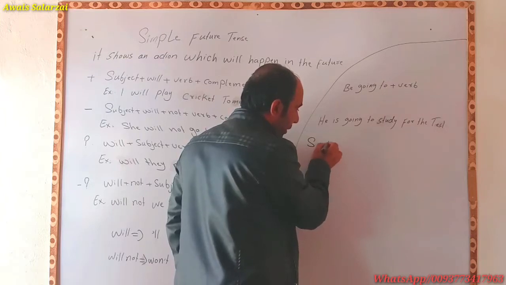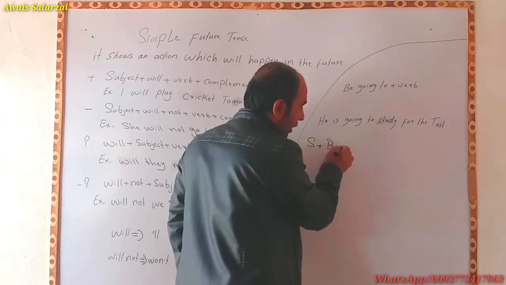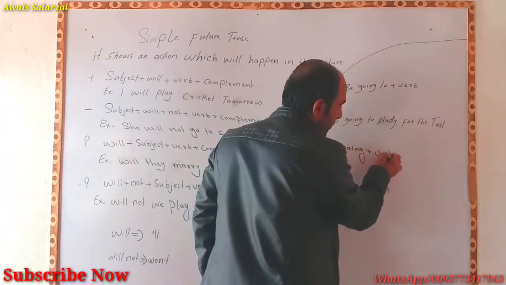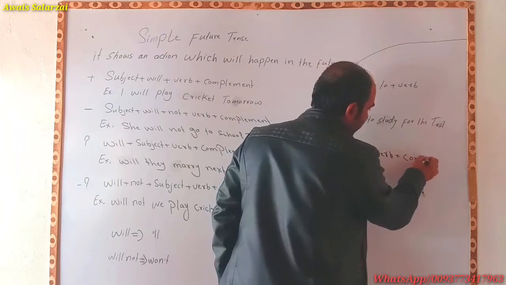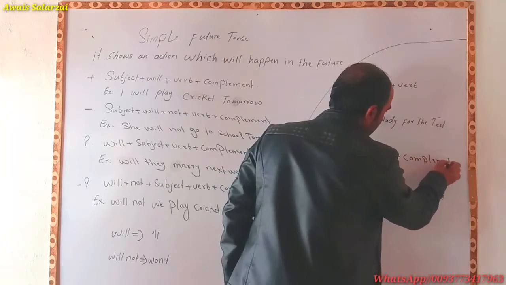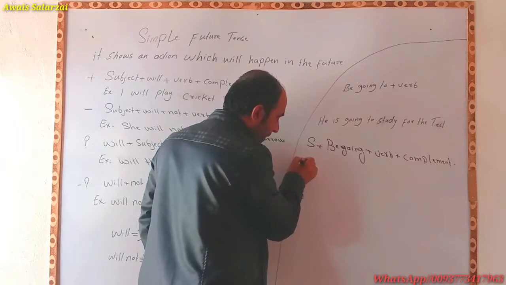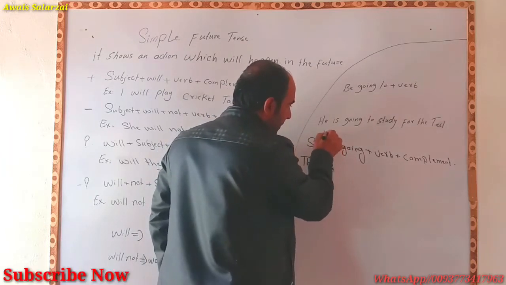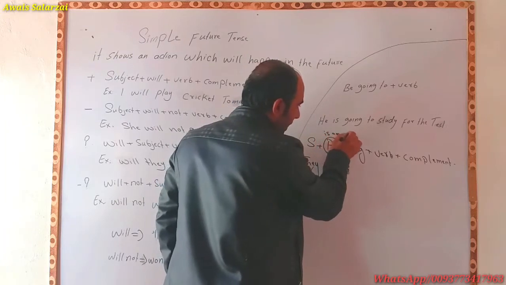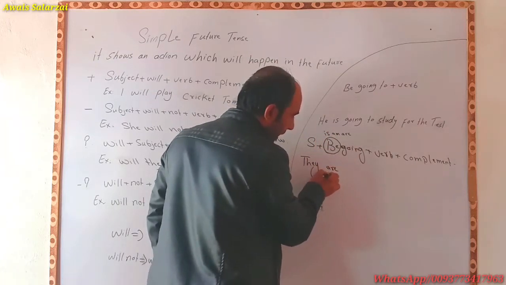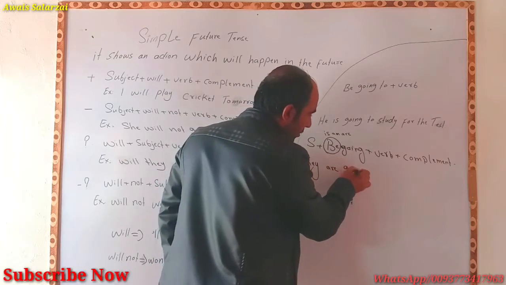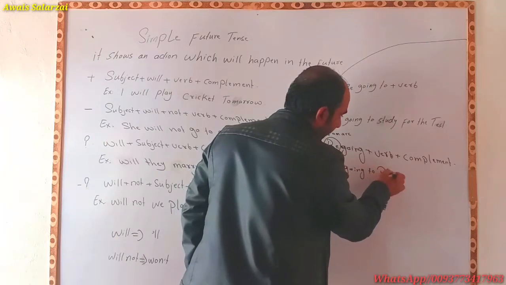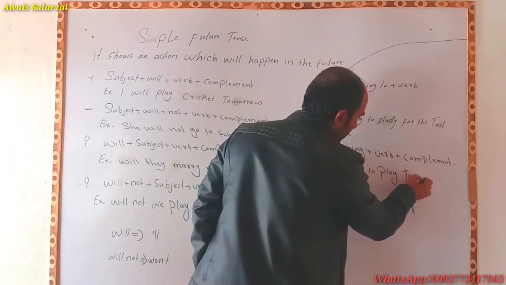Structure we have, first of all we will place subject. After the subject, then be. Be means is, am, are, then going to. After going to we have to use verb, first form of the verb, and then complement to complete our sentence. Example, we have they. Subject is they. Be, so we have in be verbs is, am, are. With they we use are. Are, then going to, then verb going to play, complement tomorrow.